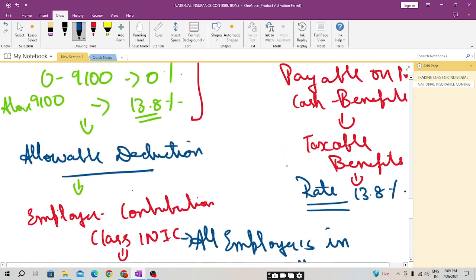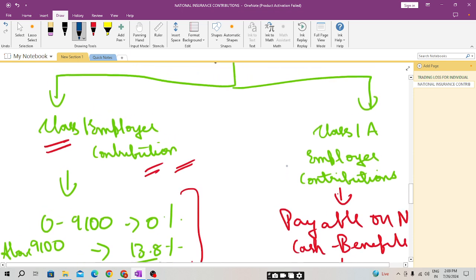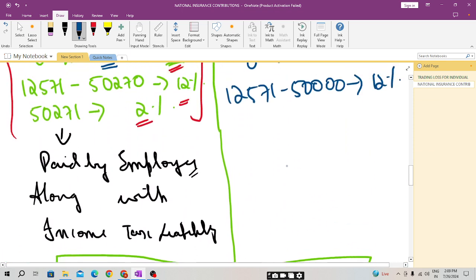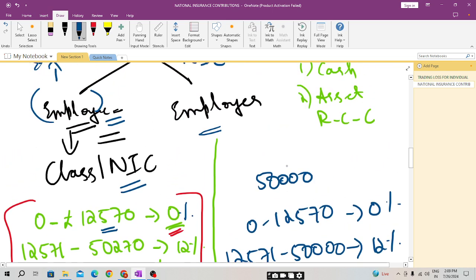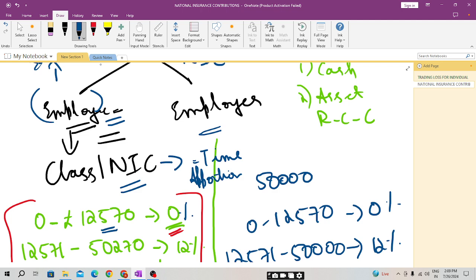And students, we have already discussed that when we calculate the class 1 NIC, we need to time apportion. Please do keep in mind this word, time apportion. This is very important. If the employee is working for only 8 months, then you need to time apportion the limits.